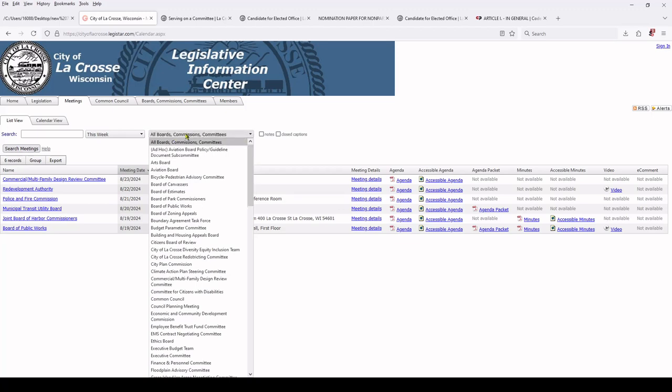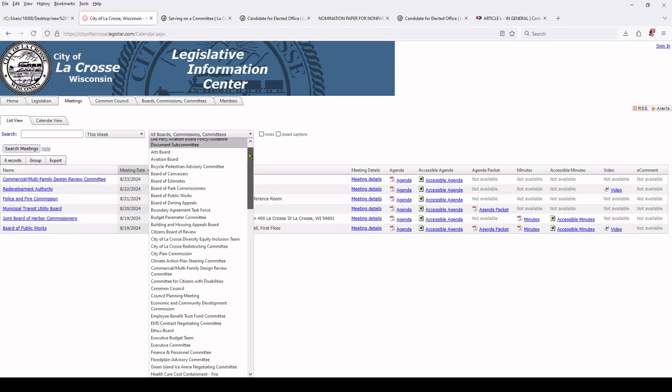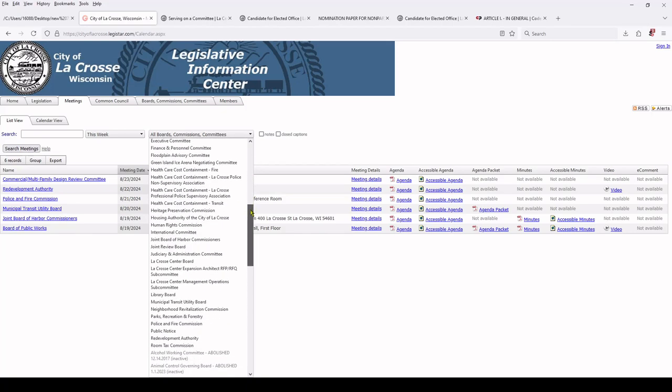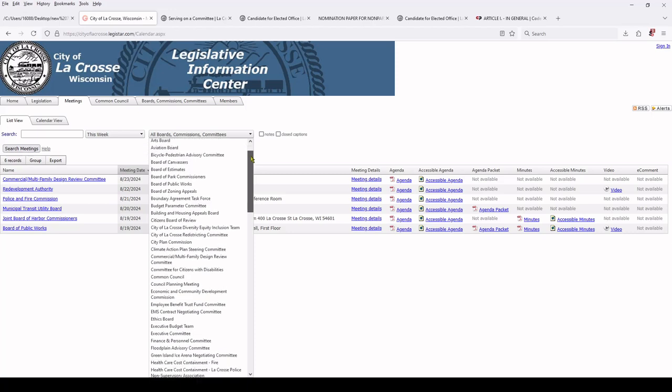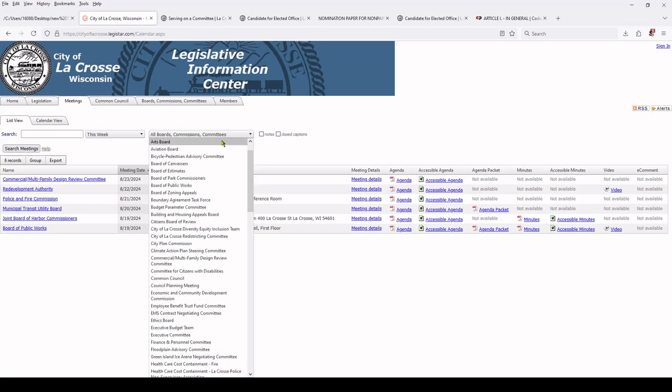Well, here you can see boards, commissions, and committees. Big old drop-down box. It's not a ton. I recommend just going through this list, just reading all the names. Most of them you're not going to know what they are, but that's fine because some of them are going to be pretty self-explanatory. Like the Arts Board, what does it do? It deals with arts. They do a lot of grant funding and stuff like that. Bicycle Pedestrian Advisory Committee. Are you interested in bicycling and you'd like more infrastructure for bicycling or safer streets for pedestrians or whatever? Here's a committee for you. Check it out.